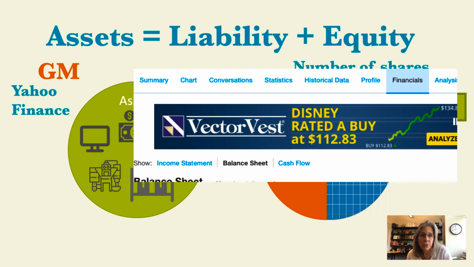I Googled Yahoo Finance, and I'm going to have a couple of screenshots here. I looked at GM, so I looked particularly for that company, and I clicked on the financials, which are the accounting reports. Down below, we have the three accounting reports: income statement, balance sheet, and cash flow statement, the things we've been talking about related to accounting. We're going to look at the balance sheet, so we click on that.